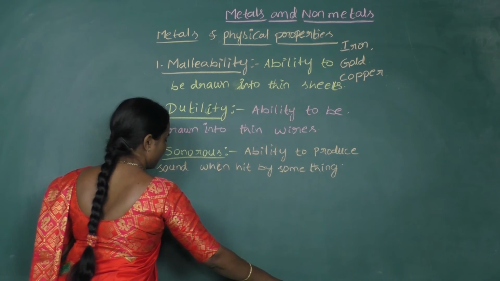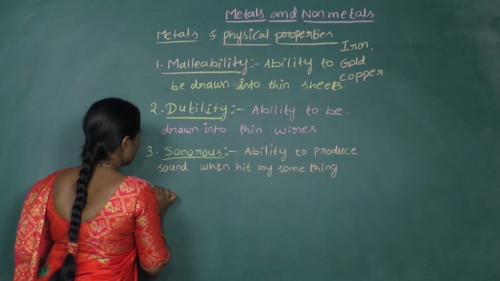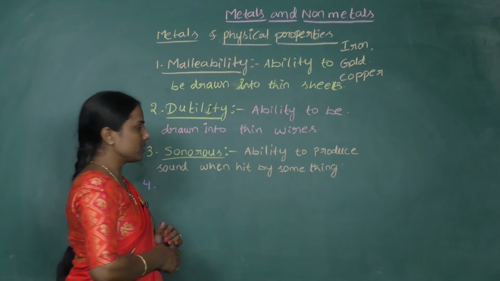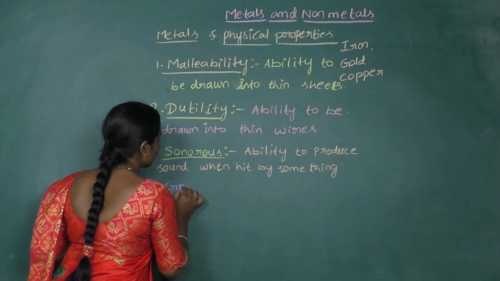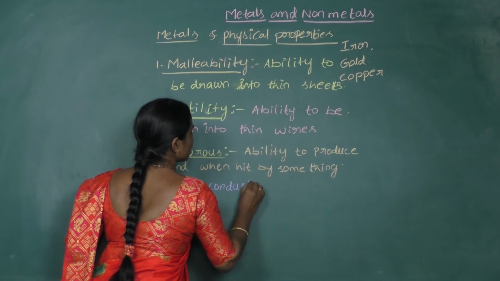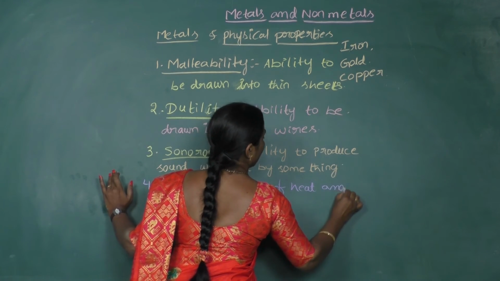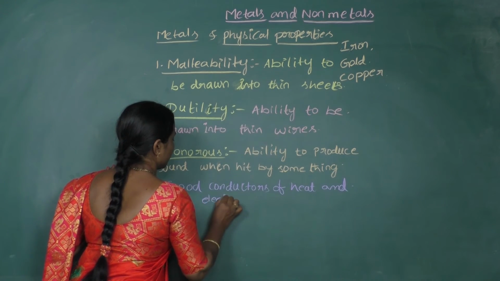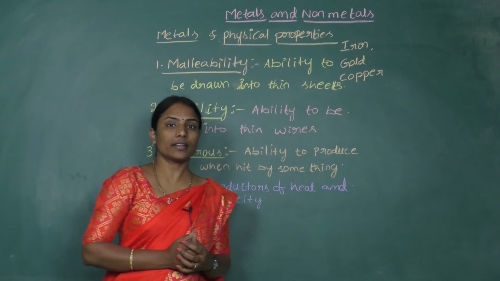And similarly, if we take the other properties, all metals are good conductors of heat and electricity. They can conduct heat.